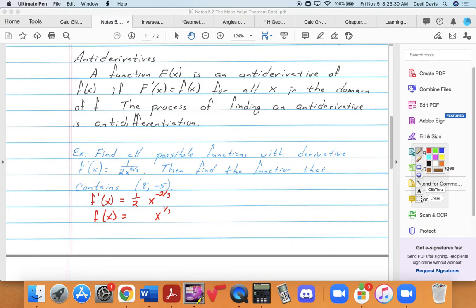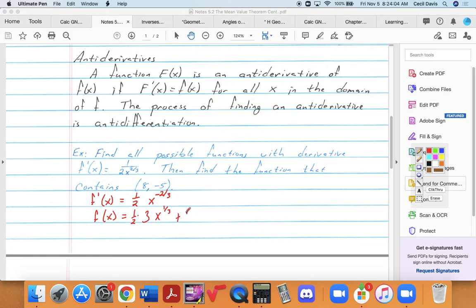And notice that if I take the derivative of this, I'm going to get the x to the -2/3, but I'm going to multiply whatever's out here by 1/3, right? So I don't have a 1/3 here, do I? No, but you can put something there. So what I'm going to do is put a 3 and a 1/2 as factors, so that when I take the derivative of this, the 3 and the 1/3 will divide out to be 1, and I'll get the 1/2.